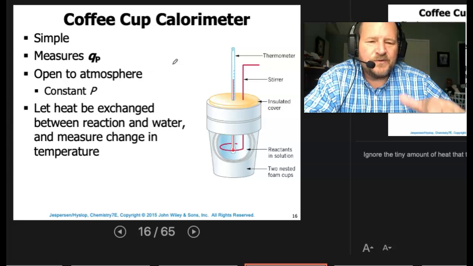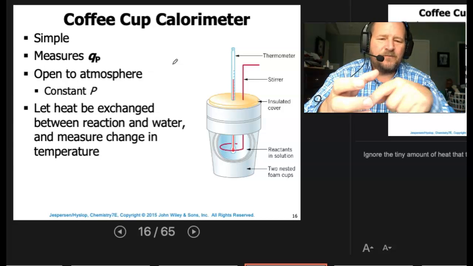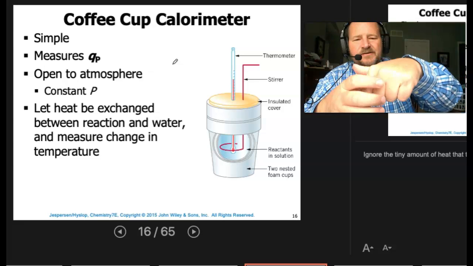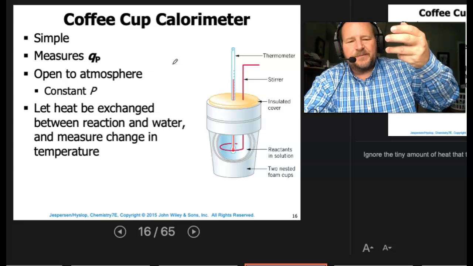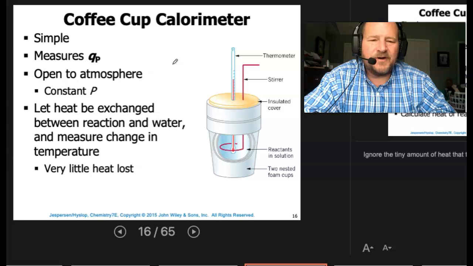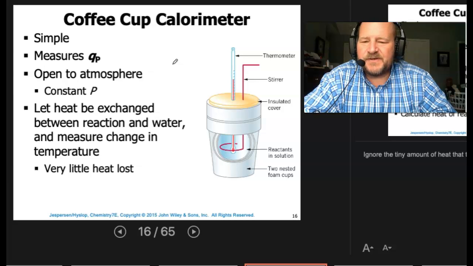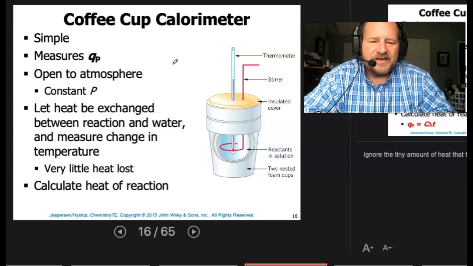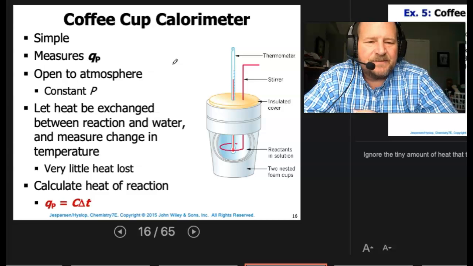So in other words, a lot of times what we'll do is take a metal, we'll heat the metal up, we'll have the coffee cup calorimeter, we'll have water inside the cup, we'll take the hot metal, stick it in the cup, and of course the water is usually at room temperature. It will increase in temperature, the metal will come down in temperature, and they'll meet somewhere a little higher than room temperature. Again, it's a pretty good system overall. We get really decent results when we do this in lab. Very little heat loss. Okay? And of course we can calculate heats of reaction by looking at QP equal to C times delta T.